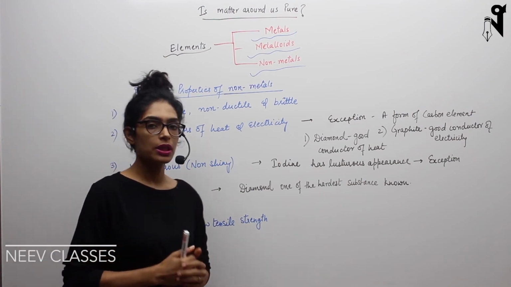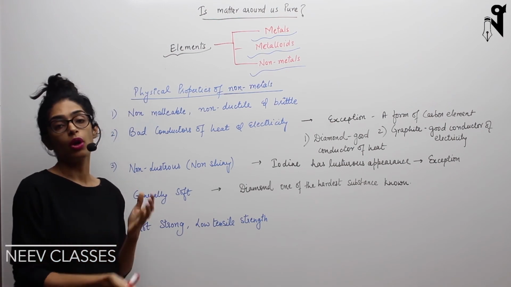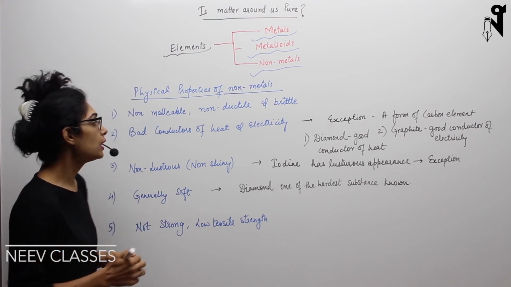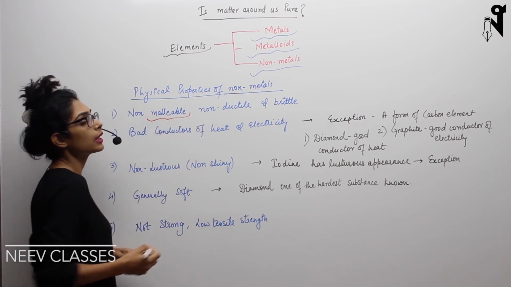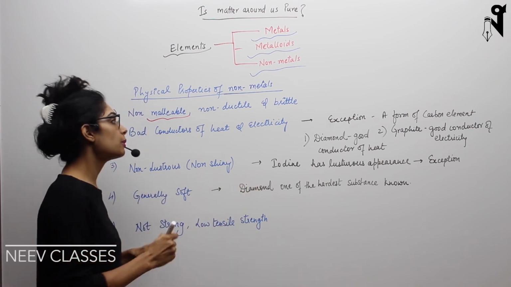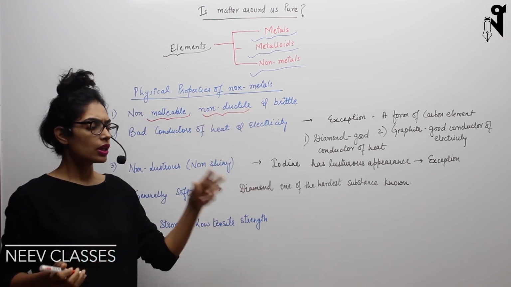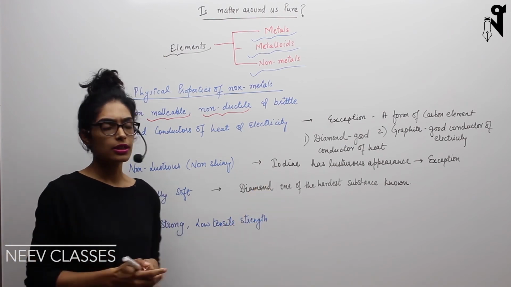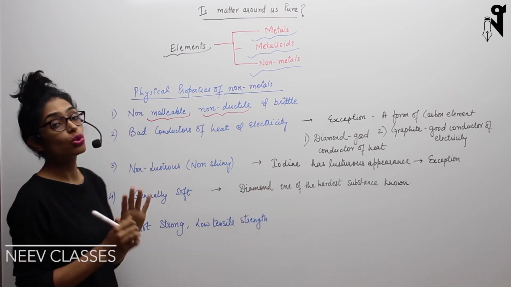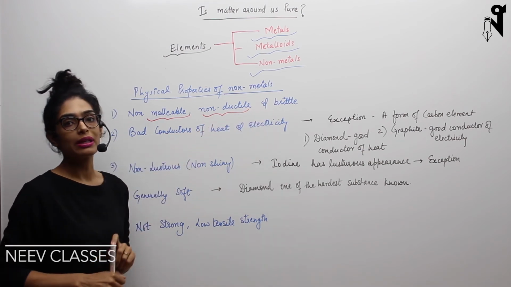Most of the non-metal properties are opposite of metals. Whatever metals could show up, non-metals do not. For example, if we talk about malleability, that means you can convert them into thin sheets or thin wires. Malleability and ductility were the core properties of metals because of which they were widely used in many different areas. Now these properties do not exist in non-metals. Along with that, non-metals are brittle also.